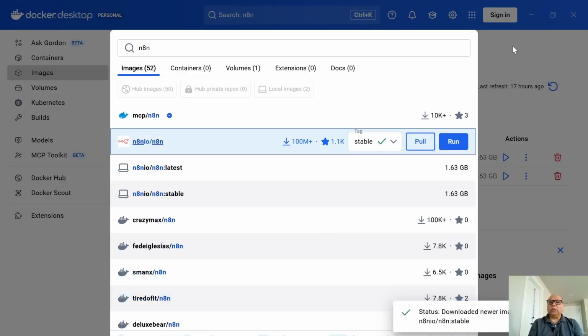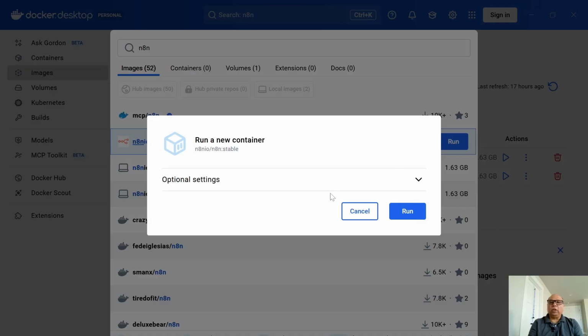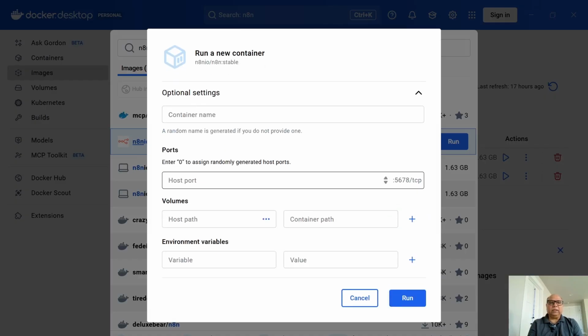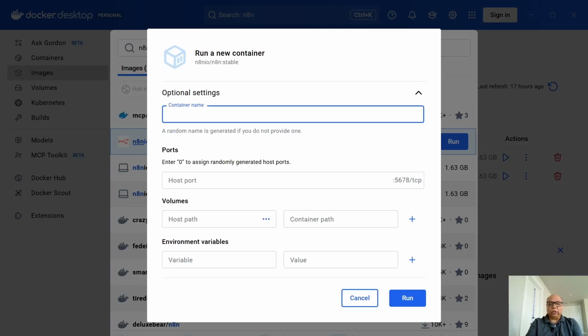Okay, so it is now available, and I would basically go and say run the image. Once you say run, it is going to ask for certain optional settings. These are important for us, so let's do that. Let's call the container n8n with mesh.